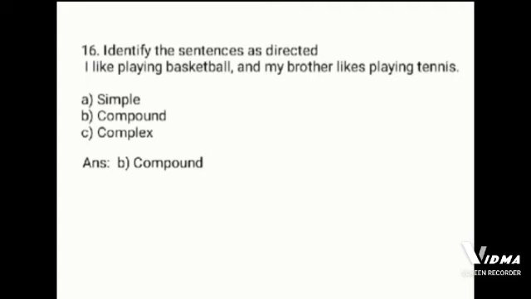Identify the sentence as directed. I like playing basketball and my brother likes playing tennis. The options are simple, compound, complex. The sentence is compound.